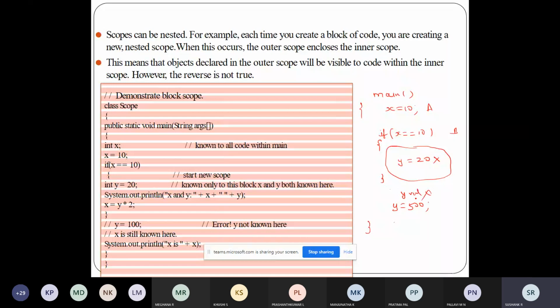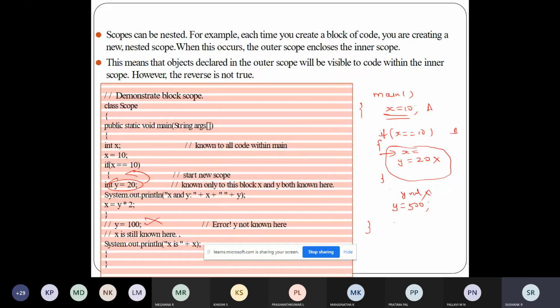Because the scope of y is limited only to the if block. But x is known even from inside the if block, you can access x, because x is known to everyone. Whereas the functionality of y is limited within the if block. So outside this, if you try to write y is equal to 100, you will get an error.